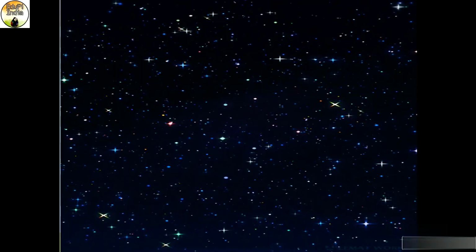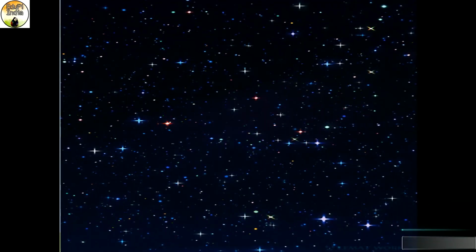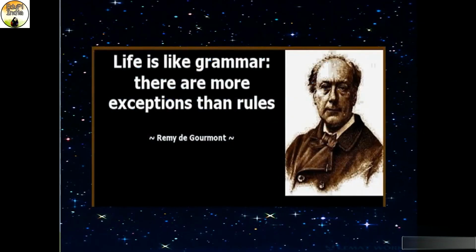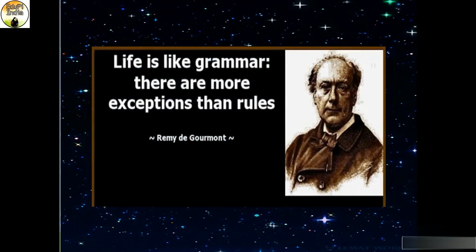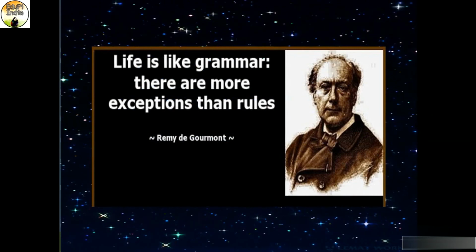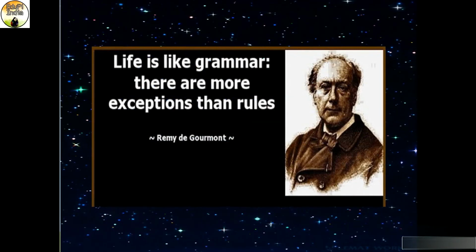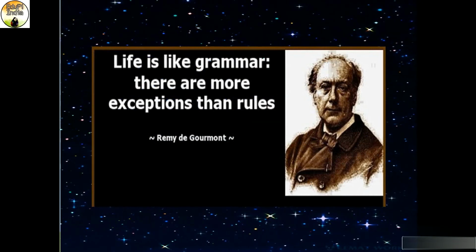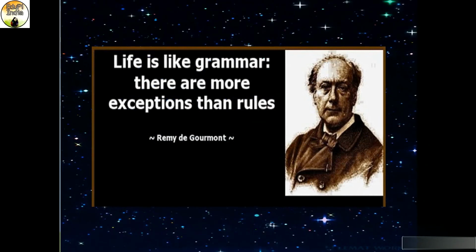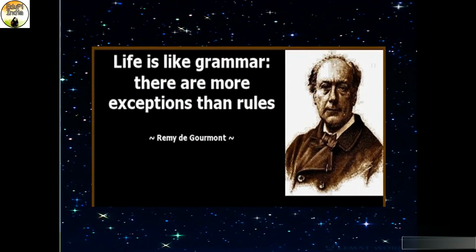Students, at the end, I want to share one quote by Remy de Gourmont. Life is like grammar. There are more exceptions than rules. So if you make mistakes in grammar, don't get tensed, as with practice and constant exposure, it will only get better and better. Thank you.